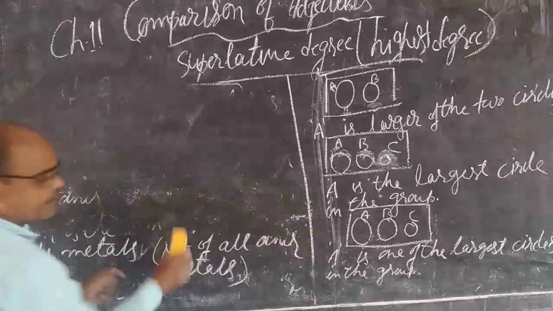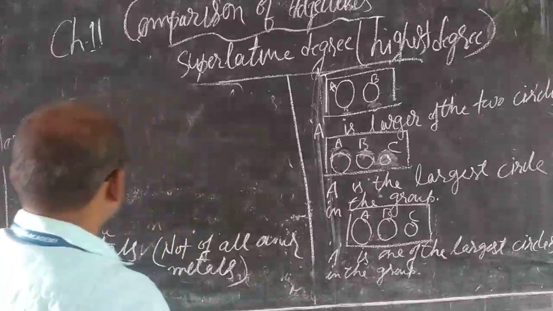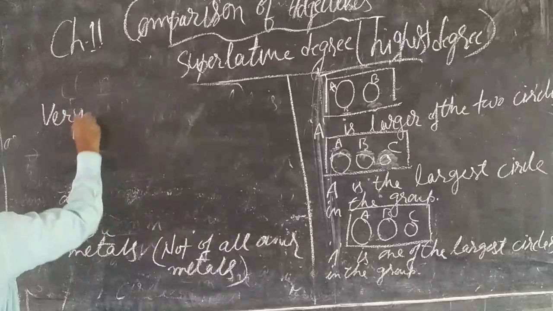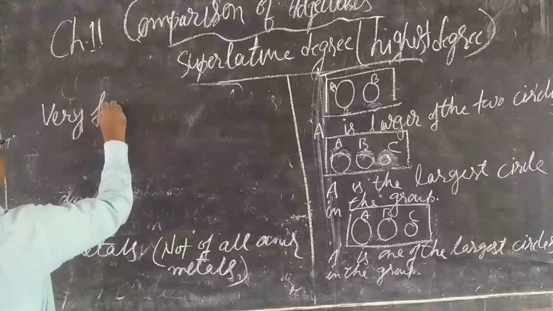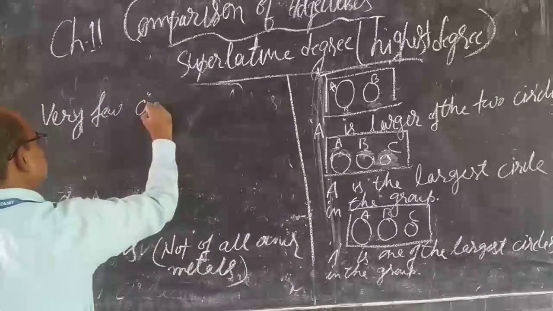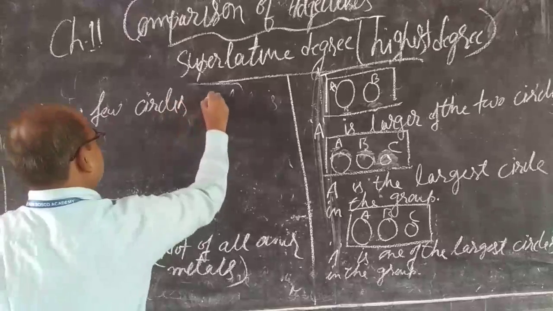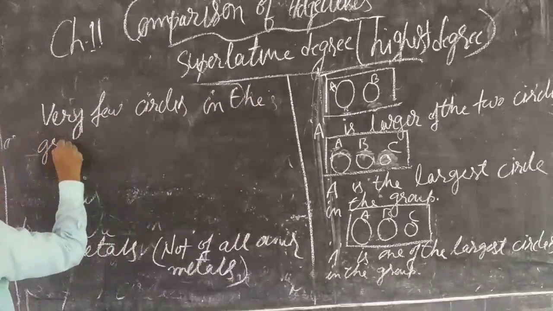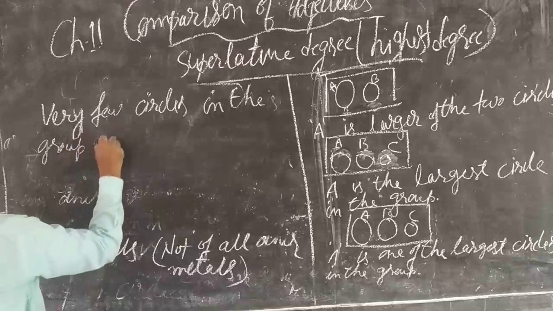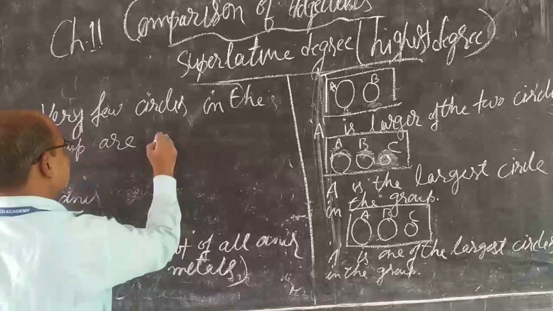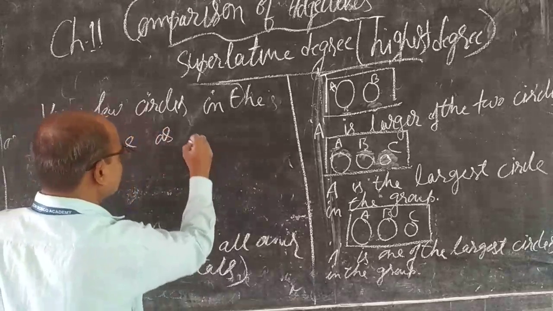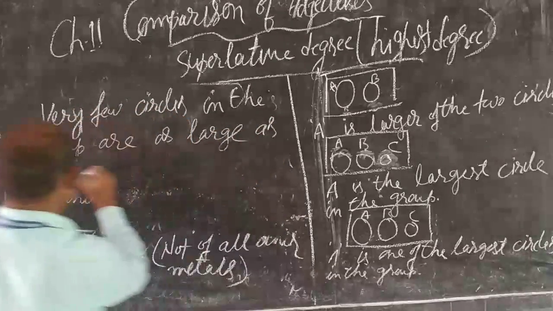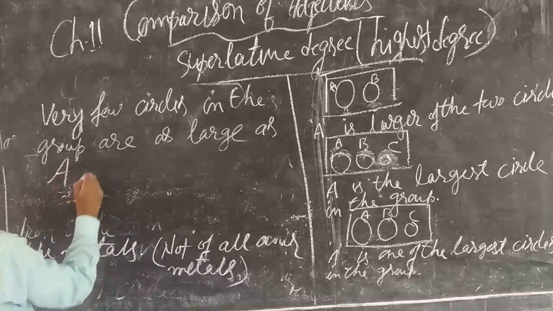See here: very few circles in the group are as large as A is.